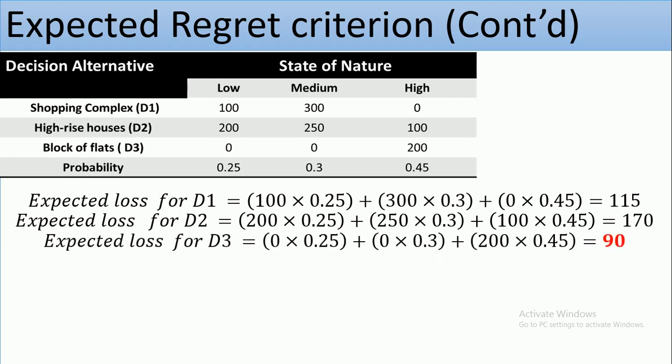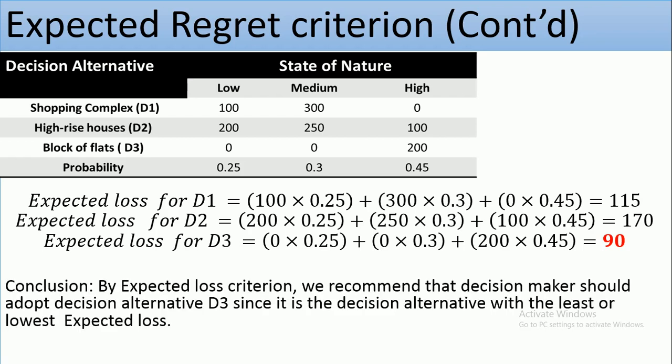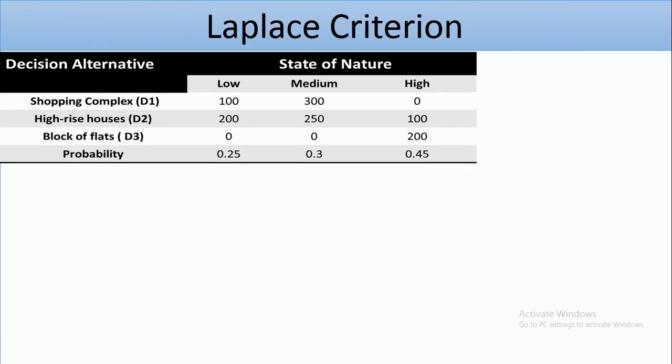And the expected loss for D3 is 90. So by that you can determine the smallest of all the expected opportunity losses. You can realize with me that we are going to consider the one with the least, because our focus is to determine the minimum expected opportunity loss.